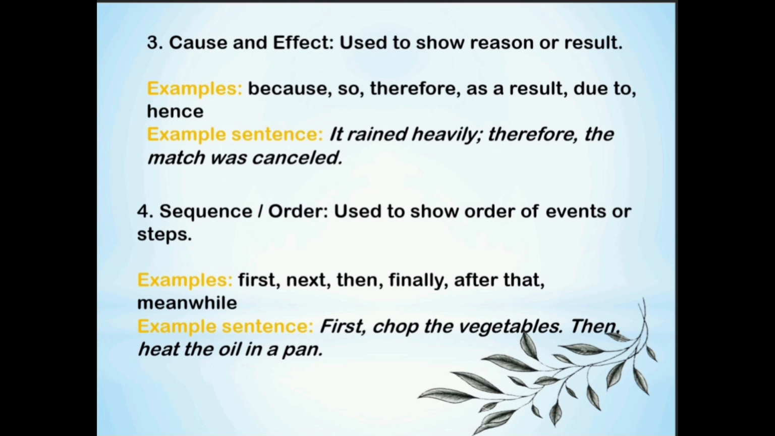These connectors help you explain why something happened or what happened as a result. They make your explanation clear and logical, and help the listener or reader understand the connection between events. So that particular event, what happened in that event, the reason, because of something else, something happened. So it will give a clear idea.